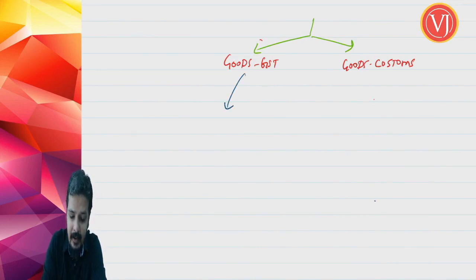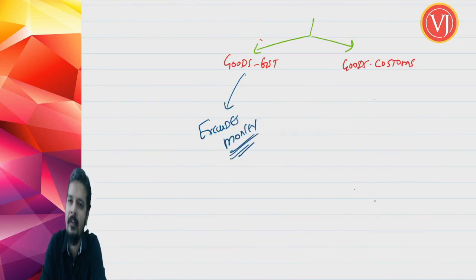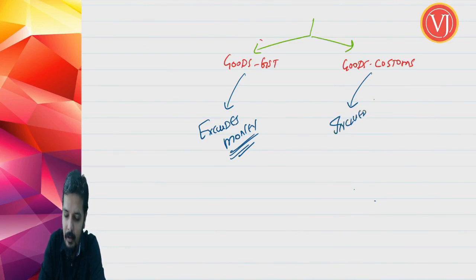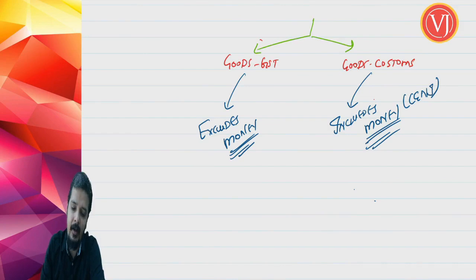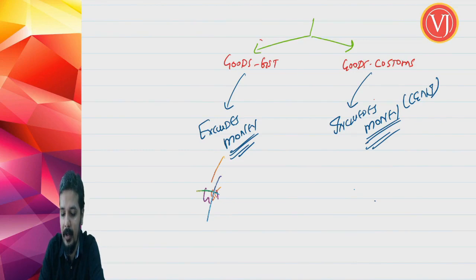Goods in GST excludes money, mere transaction in money. Also securities, but we are focusing only on money. Whereas goods in customs includes currency and negotiable instrument, that is money. Now understand that in GST, mere transaction in money never attracts GST. In customs, transaction in money, that is currency and negotiable instruments, will not attract customs duty. Though levy is there, it will not attract customs duty.